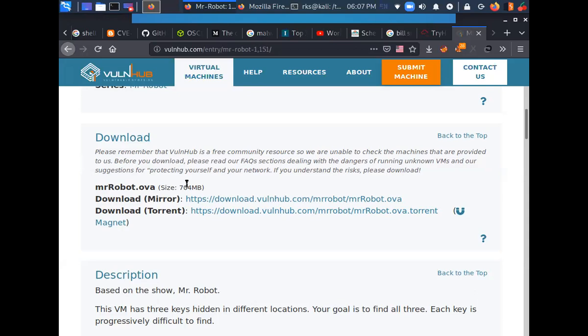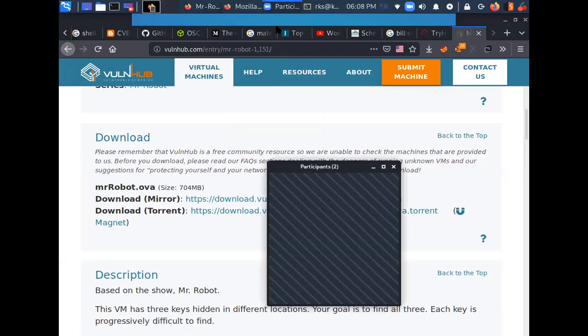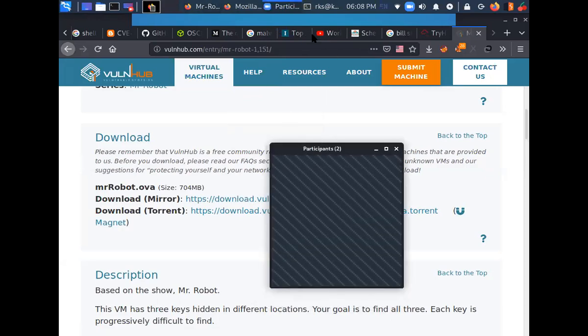Not like a VPN connection. We have to download the file, and you need to configure this file in your VMware, in your local environment, and no need to set up a VPN connection. Any doubts so far? If anything is not clear, you can ask me now. No, it's clear, sir.